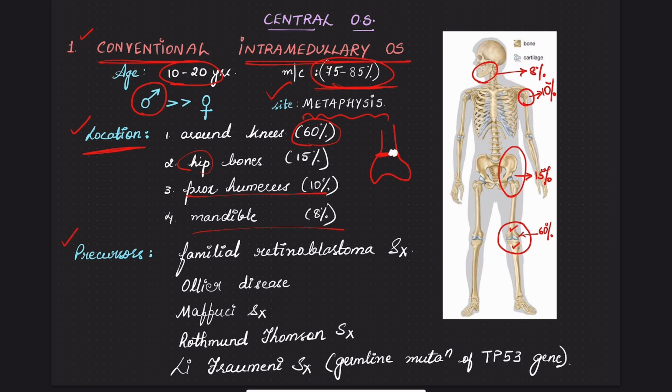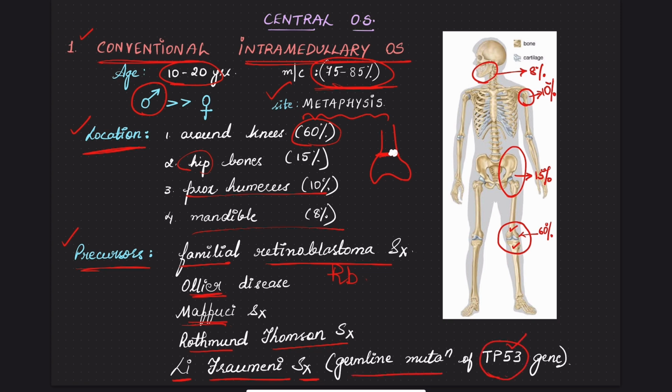What are the precursors for this conventional variety of osteosarcoma? These are most commonly associated with various syndromes like familial retinoblastoma syndrome, Ollier disease, Maffucci syndrome, Rothmund-Thomson syndrome, and lastly Li-Fraumeni syndrome, in which there is a germline mutation of the TP53 gene.